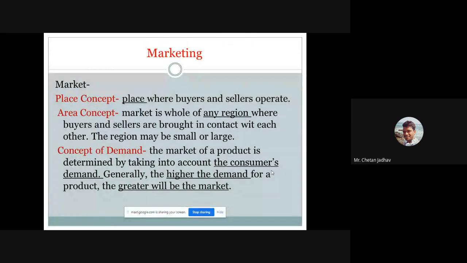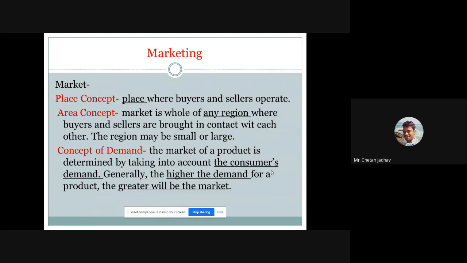If yes, then you can definitely go for production. If not, then you have to stop there. Like this, you have to take customer feedback, buyer feedback and industry market feedback, and if you achieve higher demand for a product, then you can go for greater achievement and a greater market. So first of all, we have to study demand and supply.